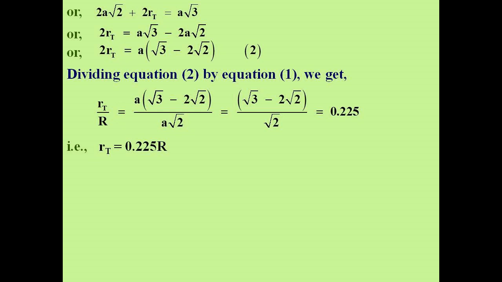Dividing equation 2 by equation 1, we get r_t by capital R equals a of root 3 minus root 2 divided by a root 2. a cancels, root 3 minus root 2 by root 2 equals 0.225. That is, r_t equals 0.225 capital R.